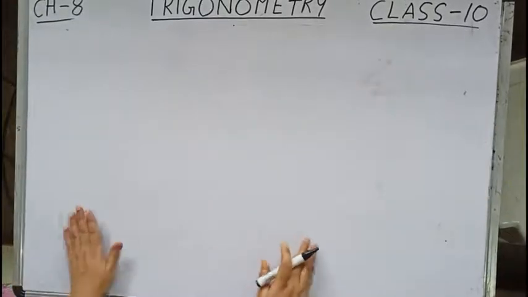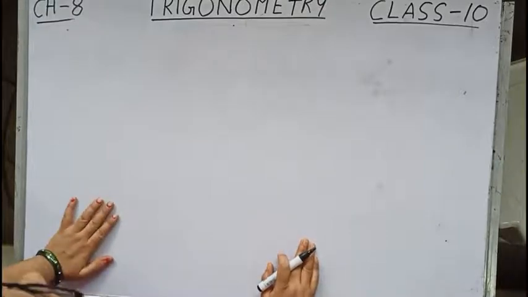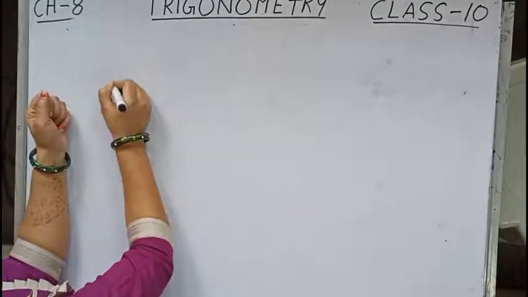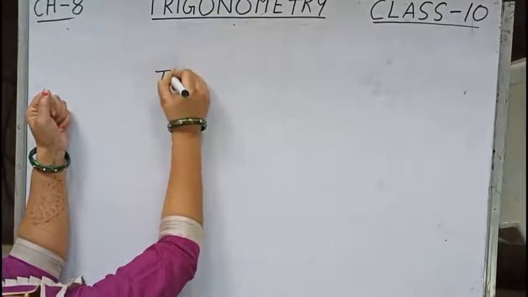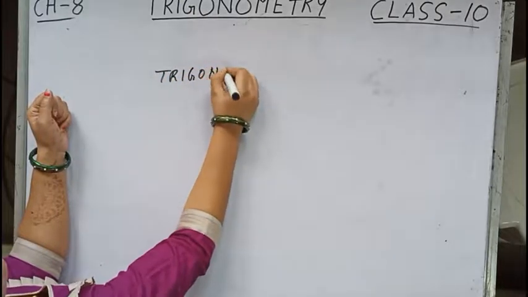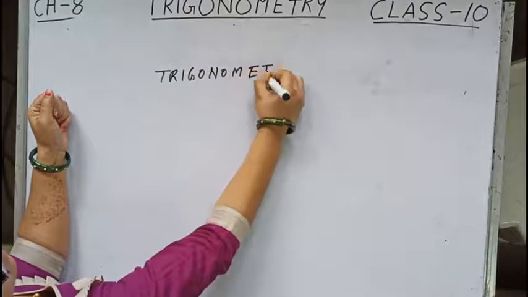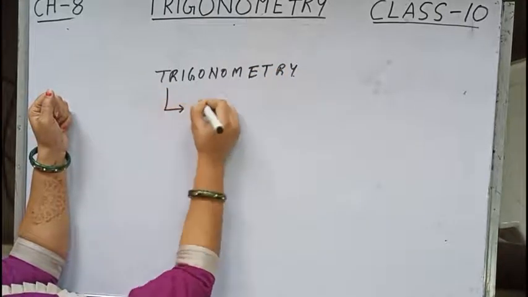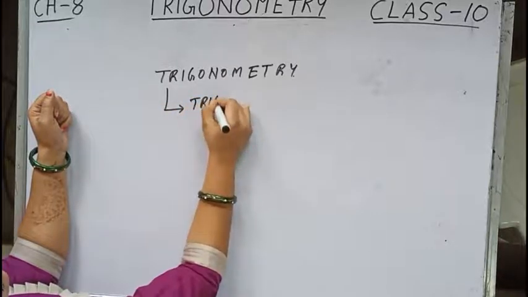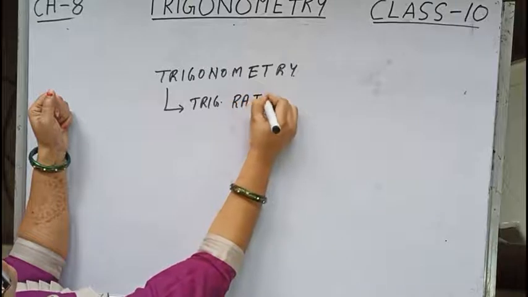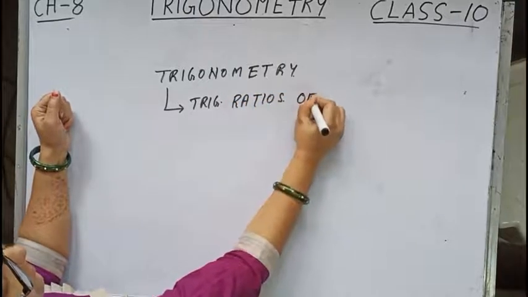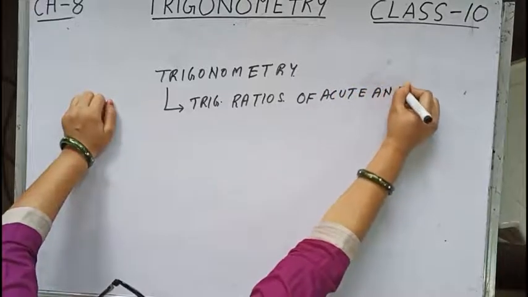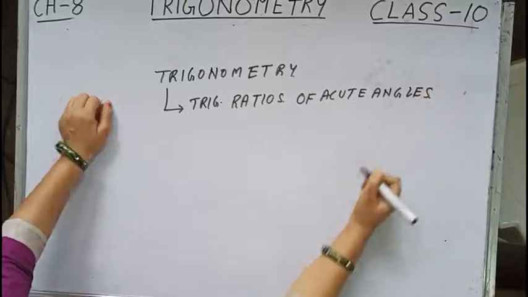So now children, you know what the trigonometric ratios are. So first let us know the whole chapter trigonometry deals with which all portions. So we can write over here trigonometry. Now this is divided into number 1, trigonometric ratios of acute angle. Acute angles. I repeat, in standard 10 you will be doing acute angles only.